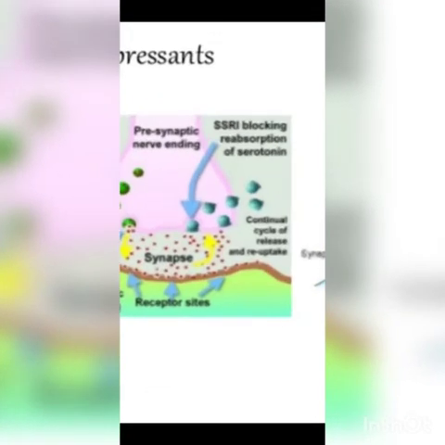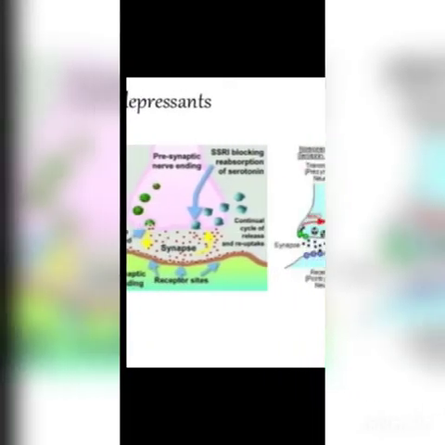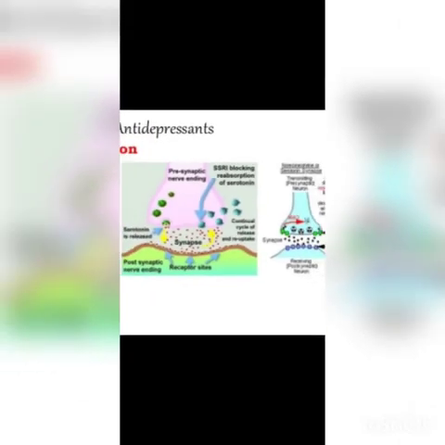So by doing this, the serotonin level will be reduced, so the patient will not go into a manic state. Okay, so this is the main mechanism of action of antidepressants. From the drug guidebook you can write a proper mechanism of action. If there is doubt, you can consult me.